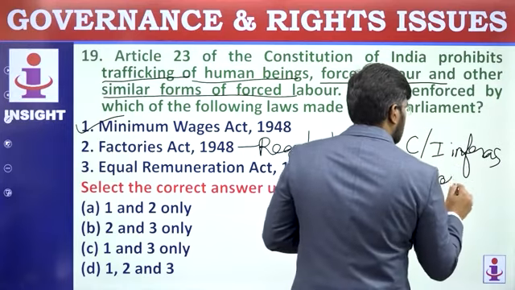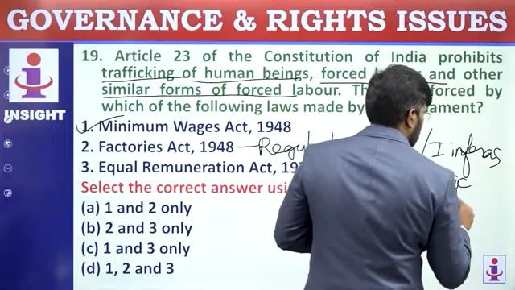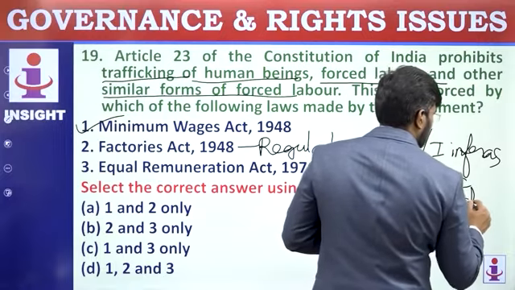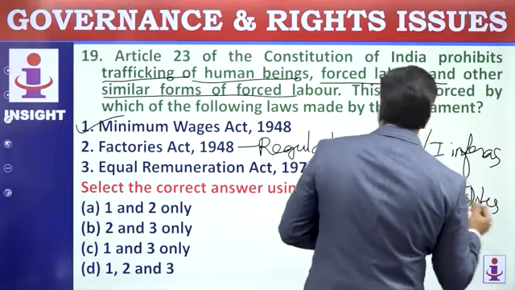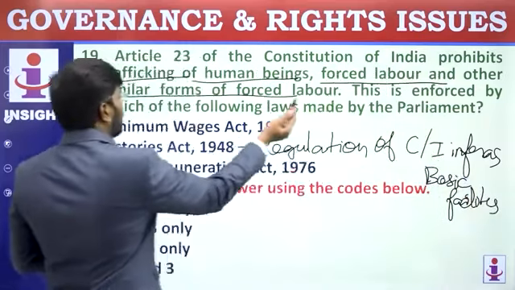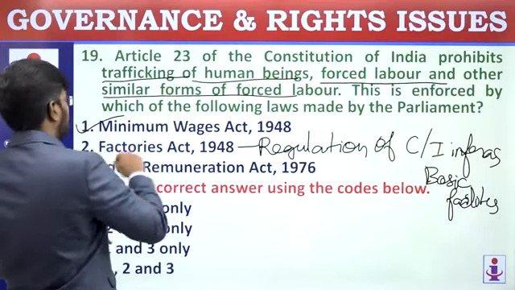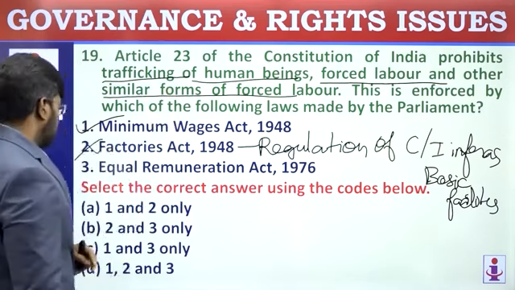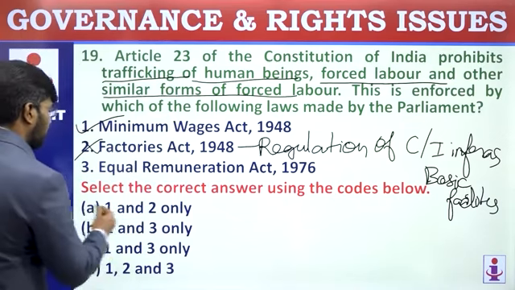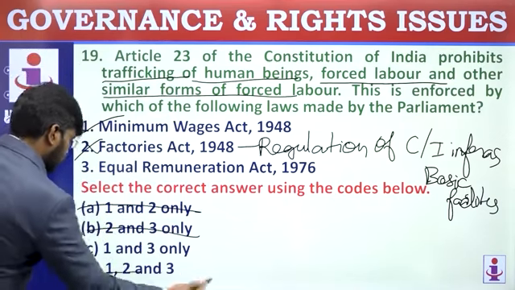Whether basic facilities are being provided, they will be going under this scrutiny. They don't deal with forced labor or similar forms of forced labor. So remove the second statement. If you remove the second statement, you can come to the answer.